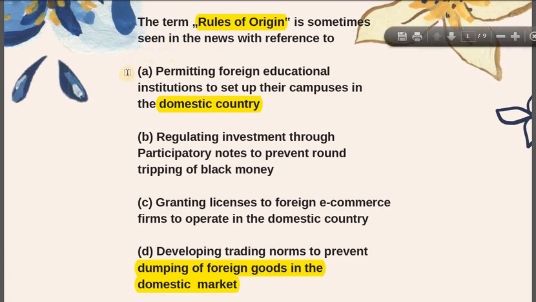So we have 4 options here and one of them is the right one. So do read this question once again and do try to come up with the right answer because it's really important. So either way, let's look at the answer now.